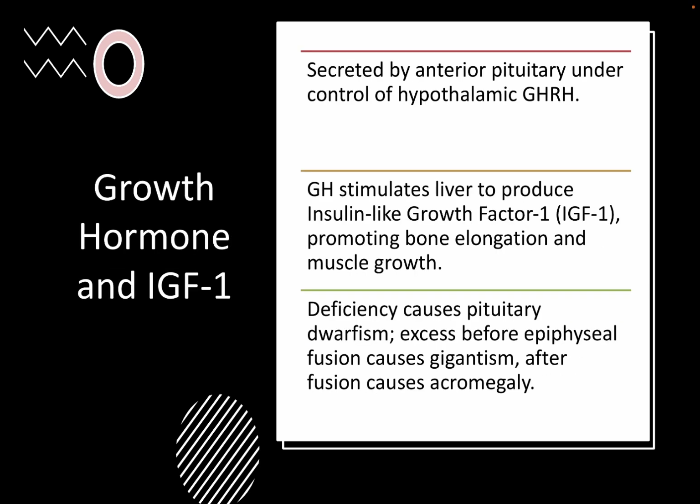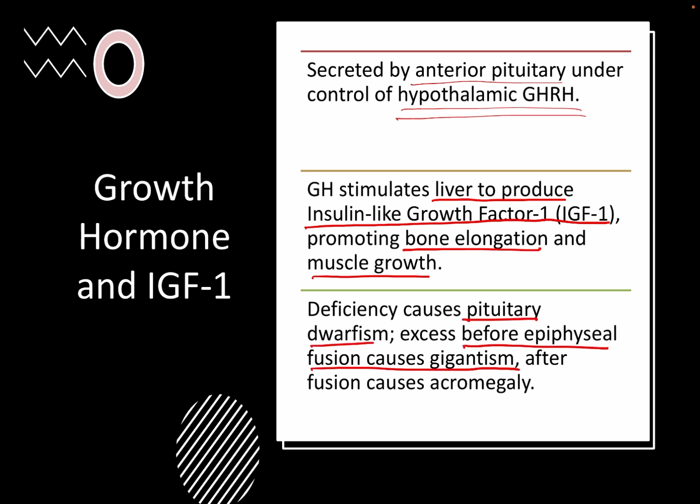It is secreted by the anterior pituitary under the control of hypothalamic GHRH. Growth hormone stimulates the liver to produce insulin-like growth factor 1, promoting bone elongation and muscle growth. Any deficiency causes pituitary dwarfism. Excess before epiphyseal fusion causes gigantism. After fusion it causes acromegaly. One more thing to remember, the hormones that we discuss in this lecture are not a complete set of hormones, but only the hormones related to physical growth of the body.